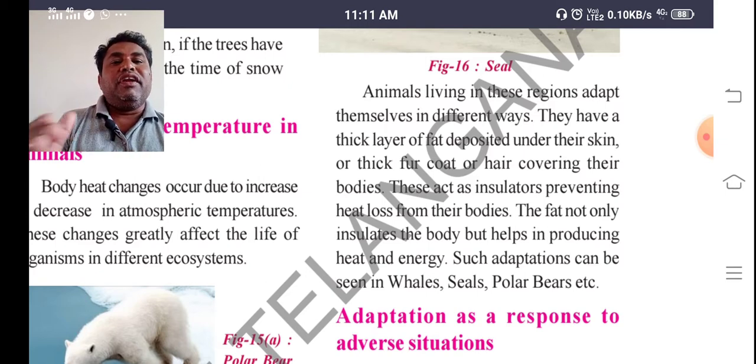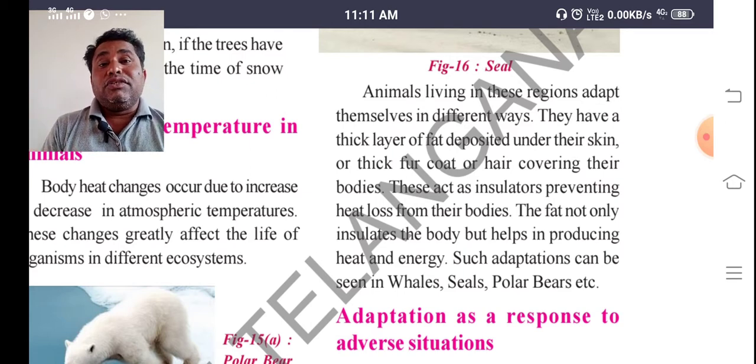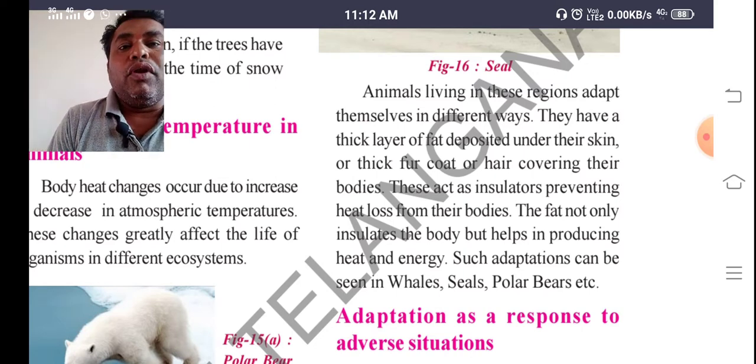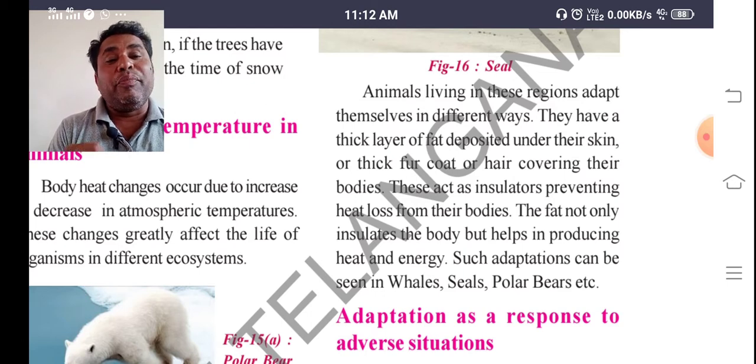The fat not only insulates the body but also helps in producing heat and energy. Such adaptations can be seen in whales, seals and polar bears. You have to keep this in your mind.